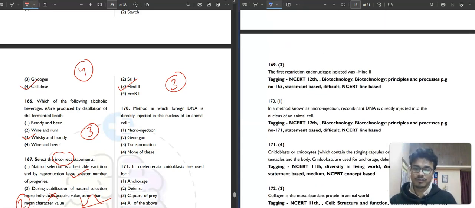Method in which foreign DNA is directly injected in the nucleus of an animal cell: microinjection, gene gun, transformation, none of these. That is simple, you can see that is microinjection. That is saying for the animal cell.